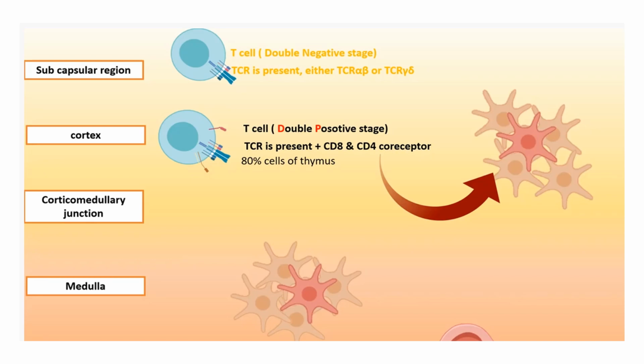T cells in the cortex express both the co-receptors, CD4 and CD8, and now they are termed as double positive stage, which is 80% of the thymus. But at this time TCR gene rearrangement has been completed, and the T cells have the functional TCR. Now in the cortex they will interact with the thymic epithelial cells.